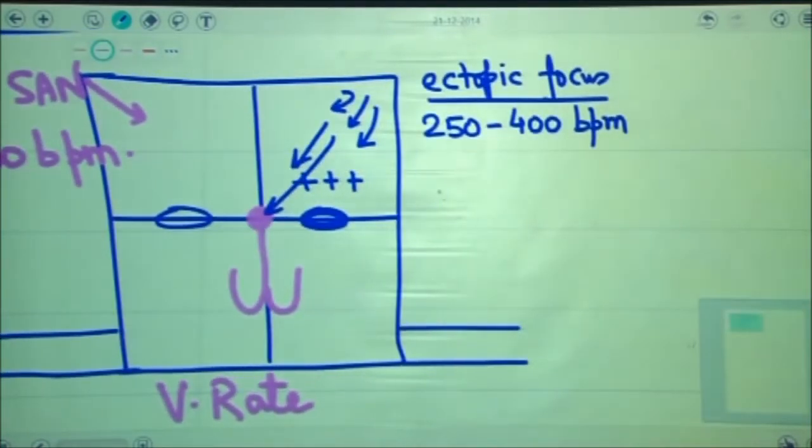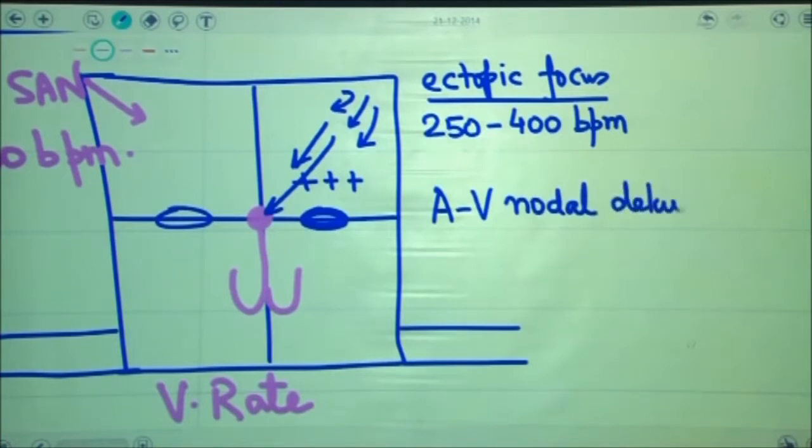Once the current reaches the AV node, it will exhibit what is known as AV nodal delay. This AV nodal delay is a physiological finding that tries to slow the amount of conduction through the AV node. But because the number of impulses landing on the AV node is very high, the AV node will try to block some of these impulses because obviously it cannot fire at such a high frequency. There is a limit to the amount of work that can be done by the heart. If you push a particular part of the heart, which is the AV node here, to work more than normal, it would not be in a position to conduct.